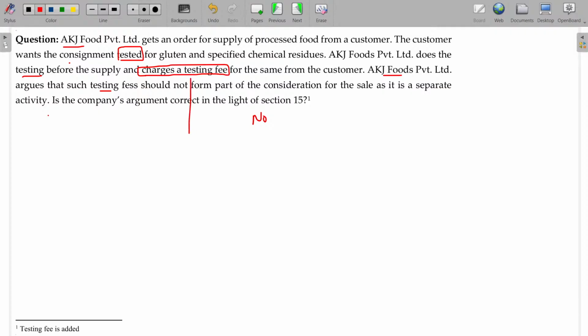No. The testing fee should be addable because it's an incidental expense for delivery. Unless you finish the testing, you will not accept the goods. So to deliver itself, you have to do the testing. Delivery is confirmed only after the testing. So testing is part and parcel of the delivery, and it should be includable as an incidental expense. Is that clear?